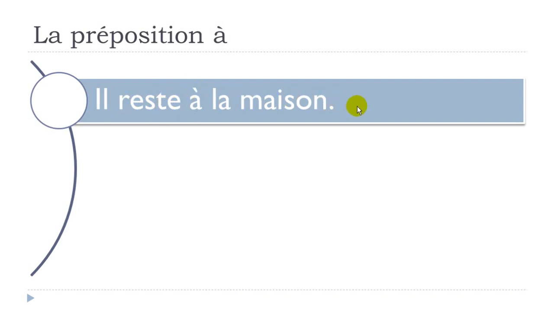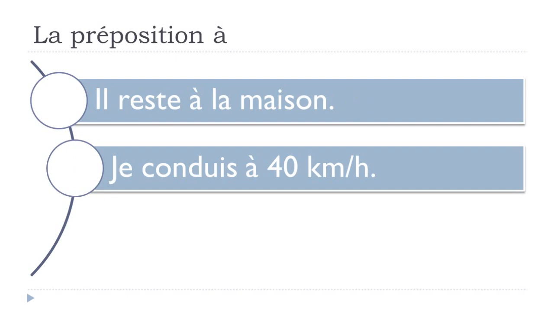Second example, we could use conduire, to drive, and when you want to introduce the speed, in that case 40 km/h, you would use this à. So at 40 km/h. Je conduis à 40 km/h.